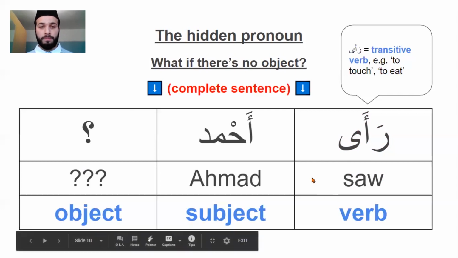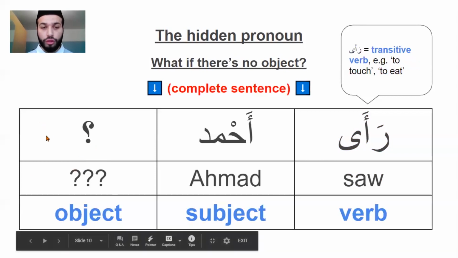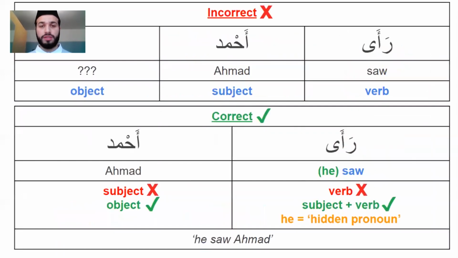So in Arabic, when you see a transitive verb and then a subject, a person, and nothing else afterwards, how would you translate the sentence? Because according to strict verb, subject, object structure, there's no object. So then when Ahmed saw something, what did he see? This is not right, as in there is no third object here. This is just explaining the fact that verb, subject, object isn't the only sentence structure in Arabic. How this sentence actually works is this.